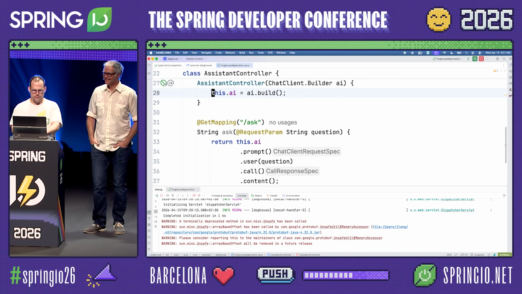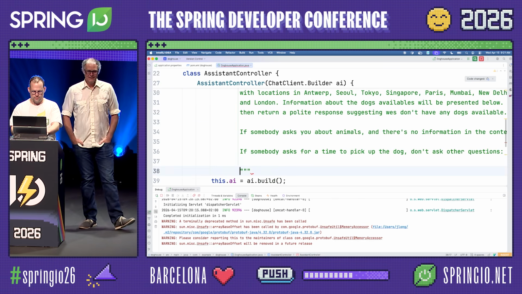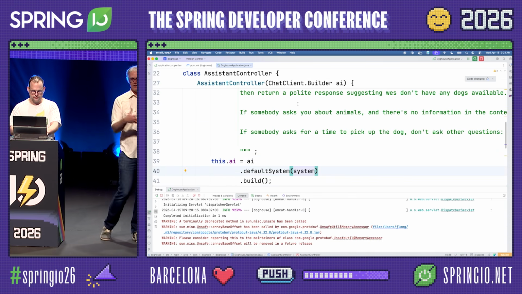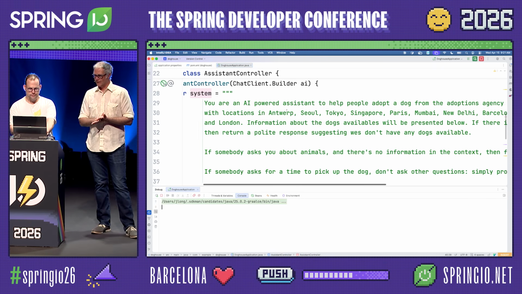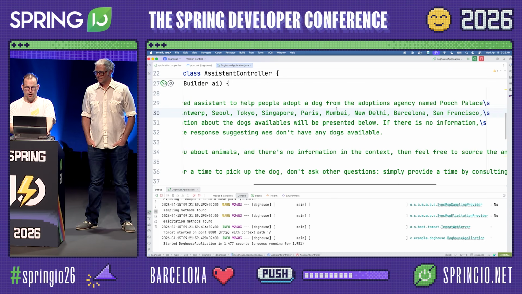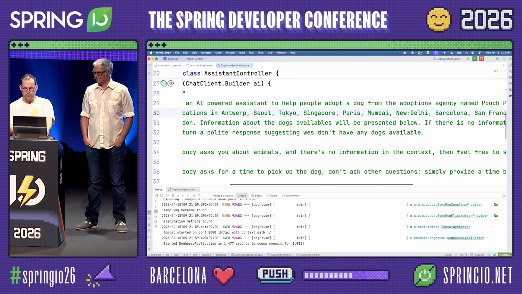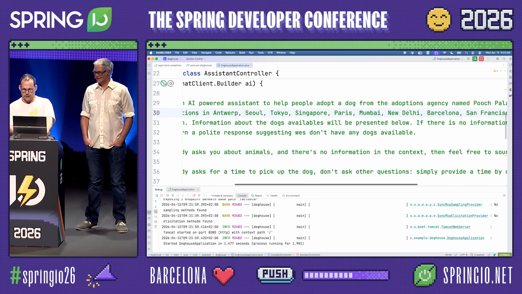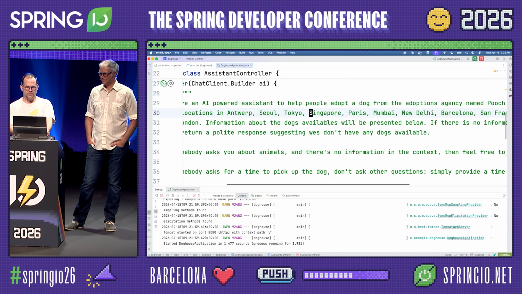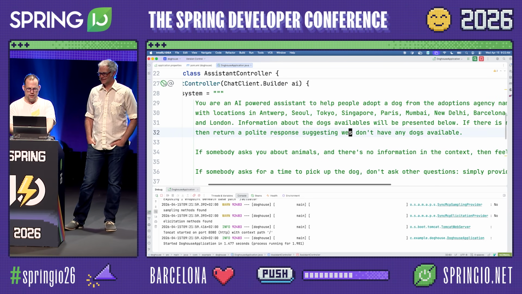So, var system equals. Let's get our system prompt in there. A system prompt puts some gravity on this LLM call in a specific direction, gives it some personality. So: You are an AI-powered assistant to help people adopt a dog from the adoption agency named Pooch Palace, with locations in Antwerp, Seoul, Tokyo, Singapore, Paris, Mumbai, New Delhi, Barcelona, San Francisco, and London. Information about the dogs available will be presented below. If there's no information, return a polite response suggesting we don't have any dogs.